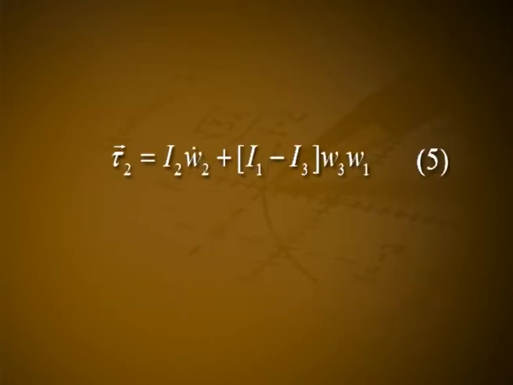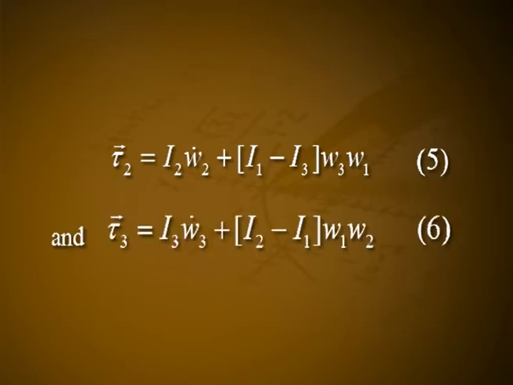Similarly, tau2 is equal to I2 into W2 dot plus (I1 minus I3) into W3 into W1. Let it be equation number 5. And tau3 is equal to I3 into W3 dot plus (I2 minus I1) into W1 into W2. Let it be equation number 6. Equations 4, 5 and 6 are called Euler's equations of motion of a rigid body. It was assumed that the components of the inertia tensor remain constant in the body system.